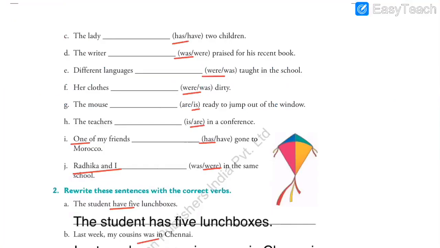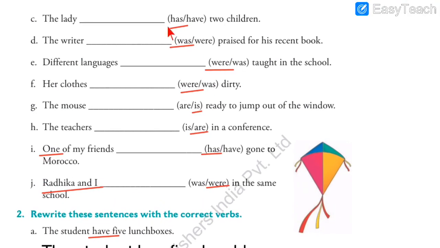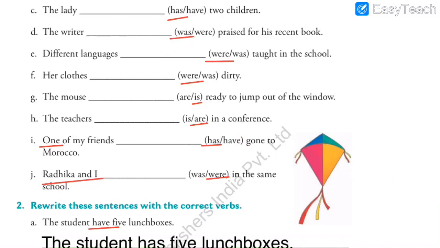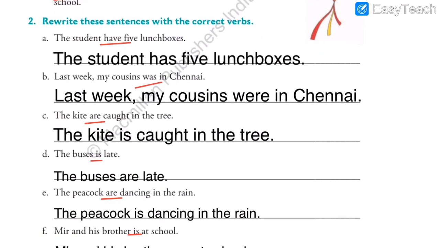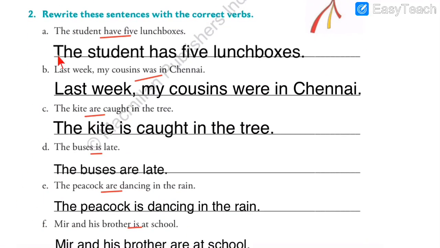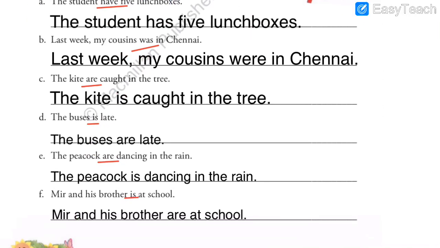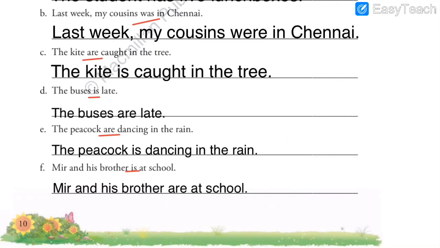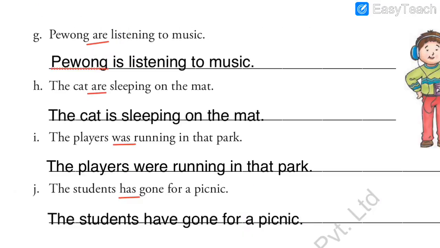After that, we also studied the exercises. In the first exercise, we identified the correct verbs from the brackets. As given, we selected the correct option. Then, in exercise number 2, we rewrote the sentences. How? By identifying the wrong, incorrect verb and making it correct. In all the sentences, we identified the incorrect verb and then we corrected it. So, this is the end of lesson number 3.